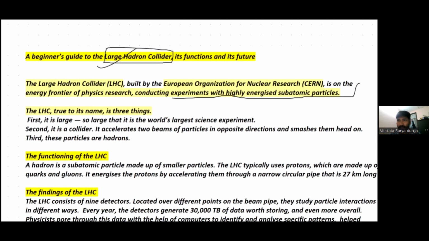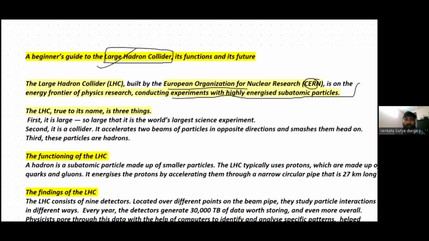There are a few particles which are at subatomic sizes. It is built by the European Organization for Nuclear Research, also known as CERN. The European Organization for Nuclear Research built this Large Hadron Collider, and it experiments with highly energized subatomic particles.